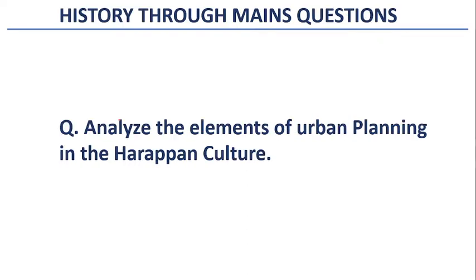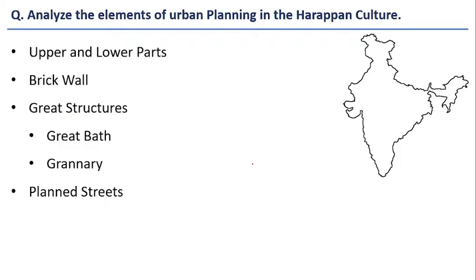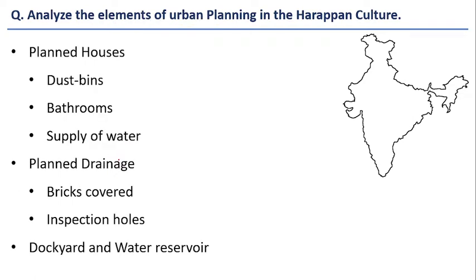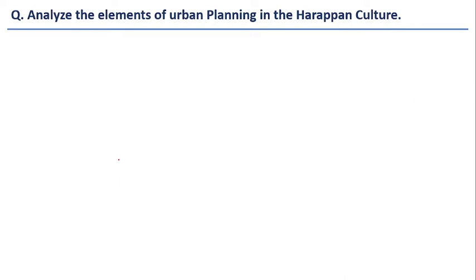Here the question which we are going to discuss is: analyze the elements of urban planning in the Harappan culture. Now if you see, the broad elements of urban planning in the Harappan civilization are these: upper part and lower part, citadel, great structures like the great bath, granary, planned streets and planned houses, and a planned drainage system. Let us understand the various elements of urban planning.